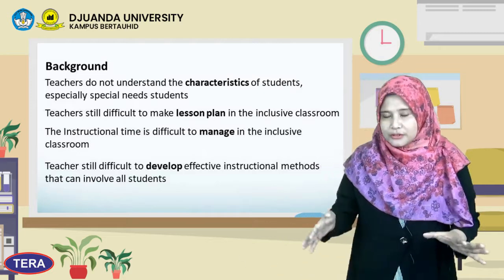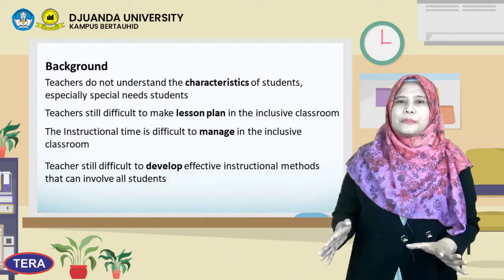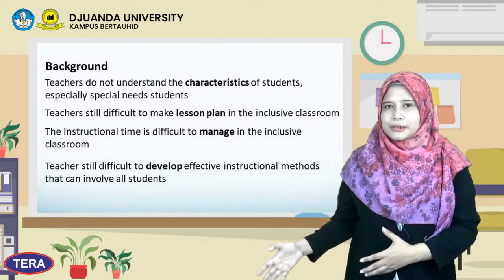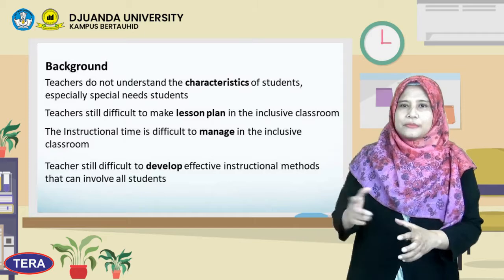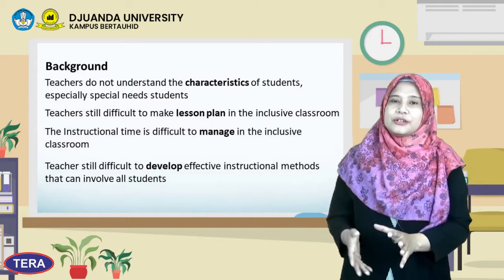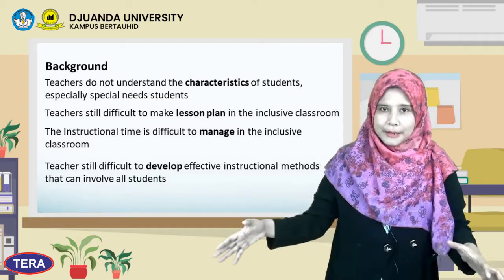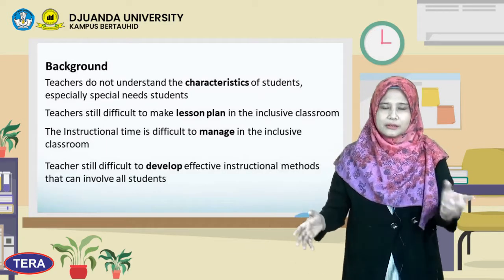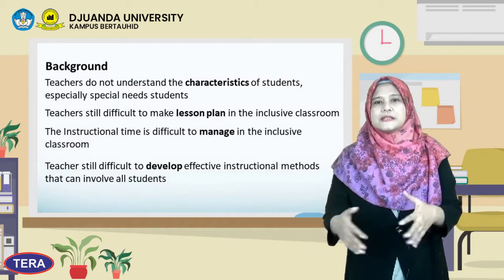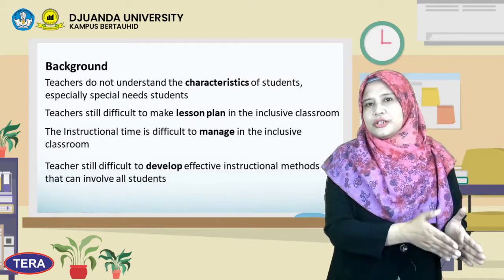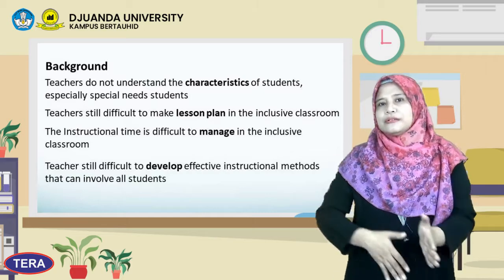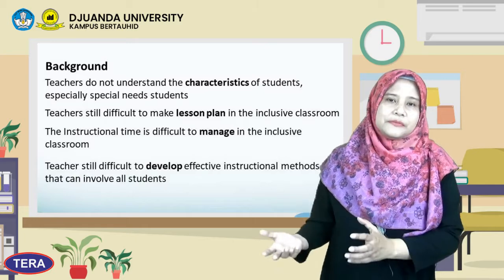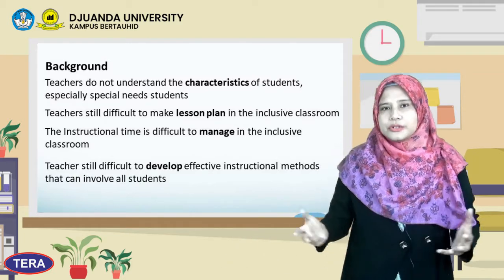What is the effect of this situation? Teachers make a lesson plan that is similar for all the students, and from this lesson plan, teachers don't know how to manage the time. When teachers teach all the students in their classroom, they sometimes don't know how to pay attention to both the general students and the special needs students. This gives a bad impact to all the students.